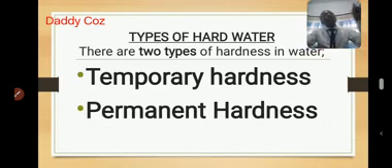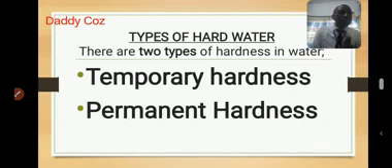Now, based on the kind of compound that brings these calcium and magnesium ions into water, and based on the ease with which the hardness can be removed, this is the basis on which we have categorized hardness of water. And on this basis, there are two forms of hardness. Number one, we have the temporary hardness. Number two, there is a permanent hardness.